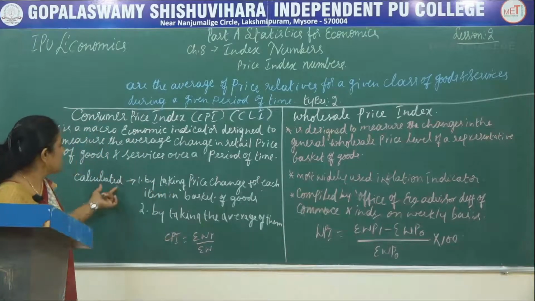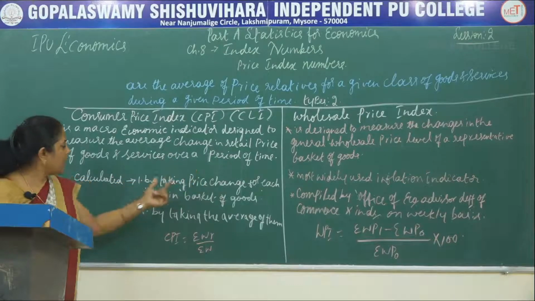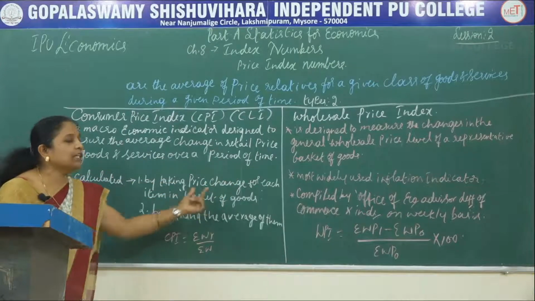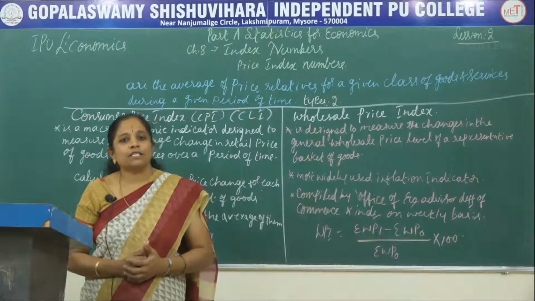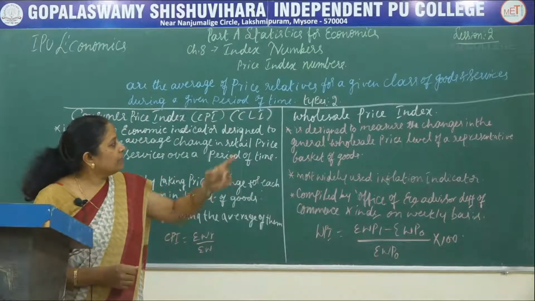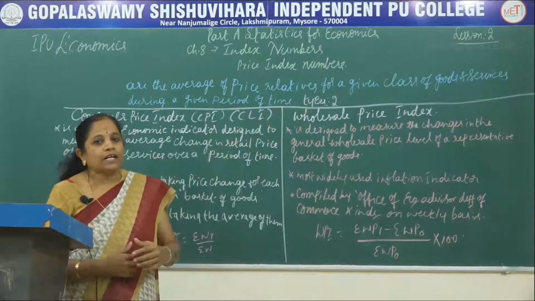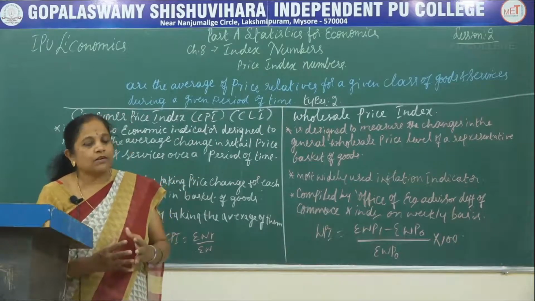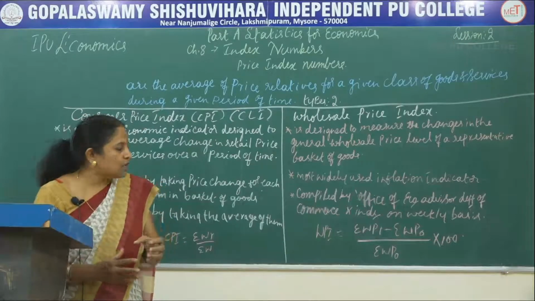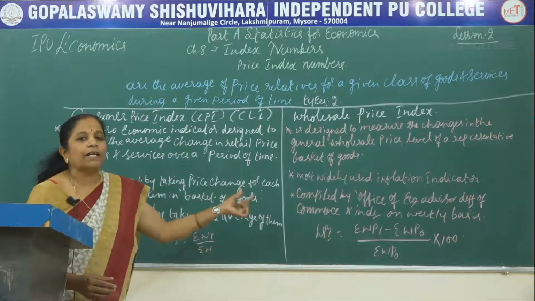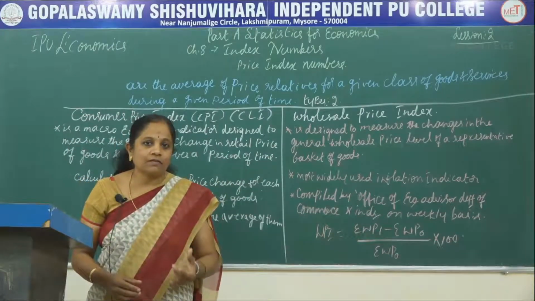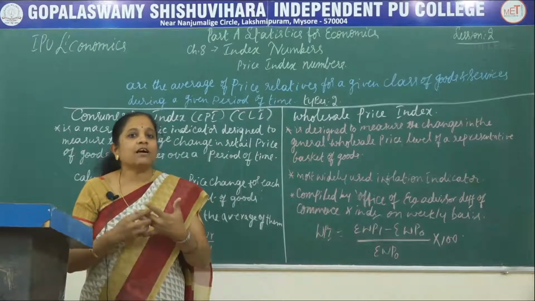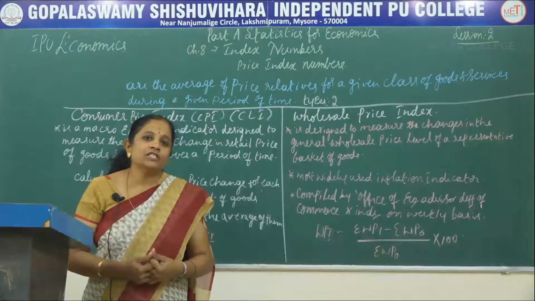The next point is that consumer price indexes are calculated by taking the price changes for each item in the basket of goods. So, what is this basket of goods? As I said, we select a given class of goods and services, and these are kept in a basket of goods and services, and from that basket we take the price change of those particular goods and services. With this you can easily understand that we are considering those goods which frequently have variations in price.